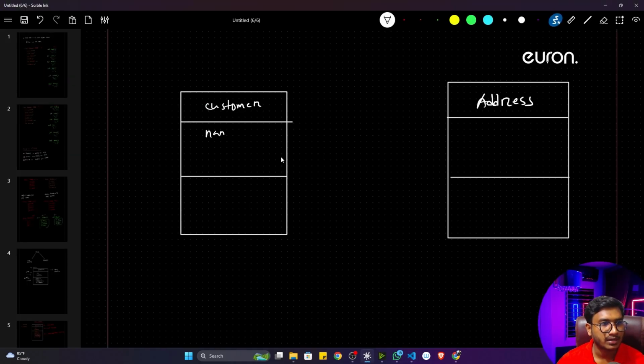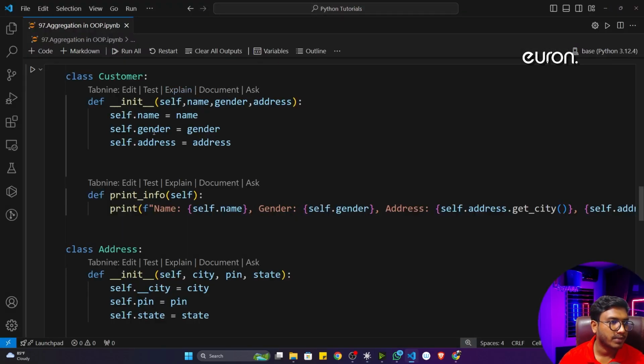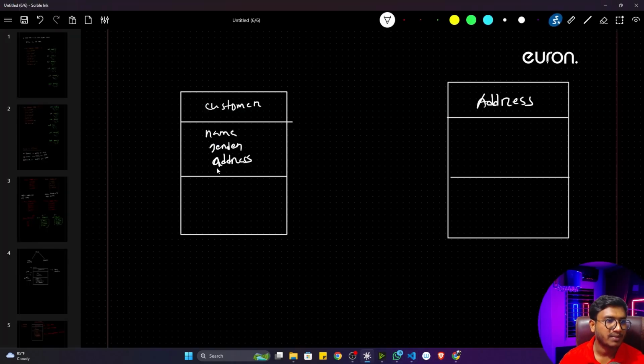Let me write the attributes: name, gender, and address. All are public properties because I'm not using any private property, so I have to give the plus sign here.